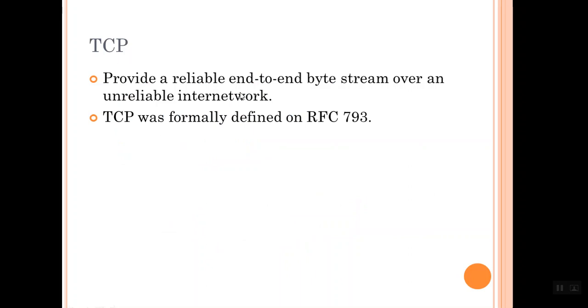Then TCP provides a reliable end-to-end byte stream over an unreliable internet network. TCP provides a reliable end-to-end connection, and TCP will normally transfer data as a stream of bytes. TCP was formally defined in RFC 793. Request for Comments RFC 793 normally defines TCP. This is the standard for TCP.